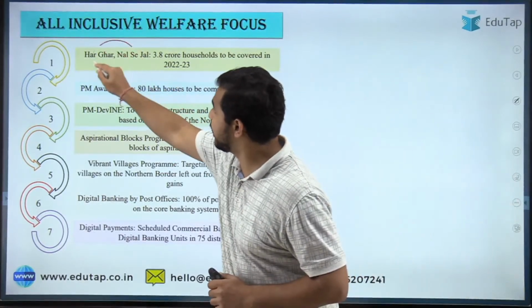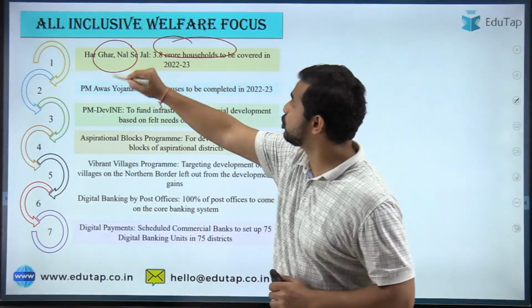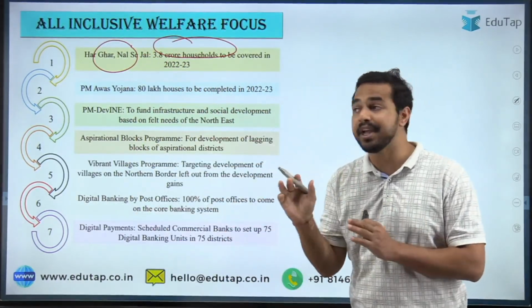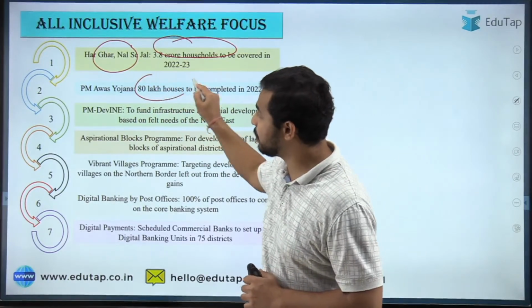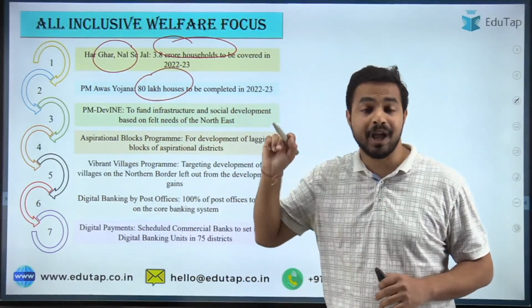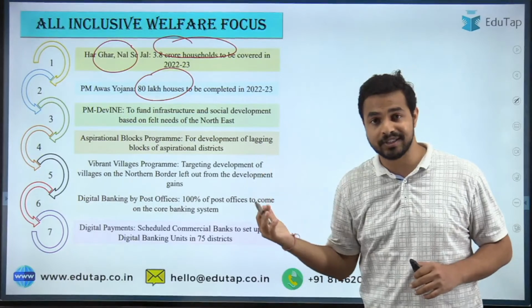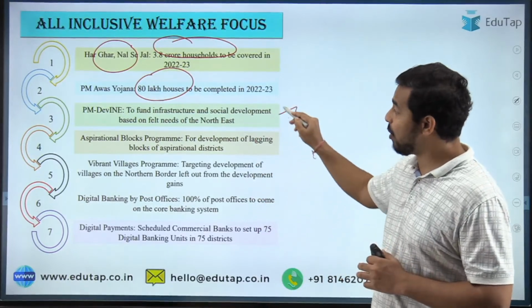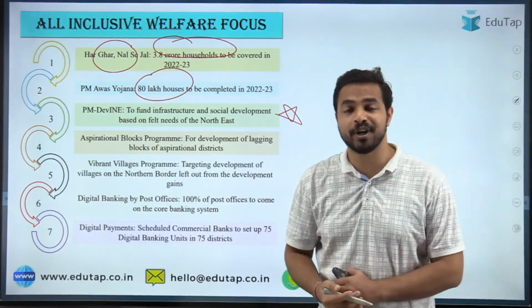हर घर नल से जल के अंदर 3.8 करोड़ हाउसहोल्ड्स टू बी कवर्ड बाय 2022-2023. पीएम आवास योजना के अंदर 80 लाख हाउसेज. PM Divine Initiative, Prime Minister Development Initiative for the Northeast region. So that is a very, very important initiative taken by the government of India.